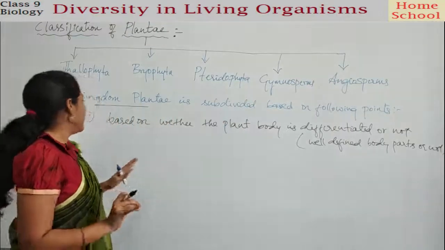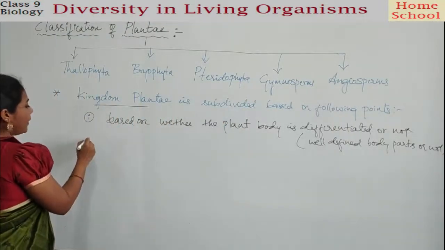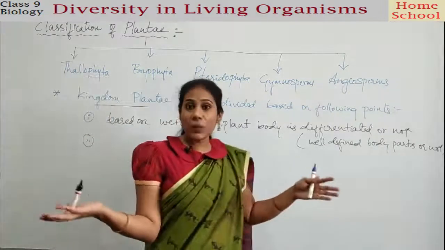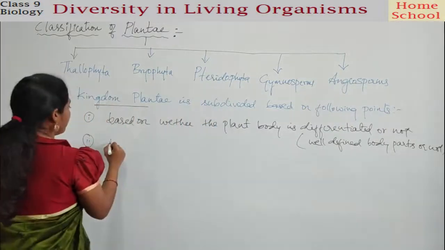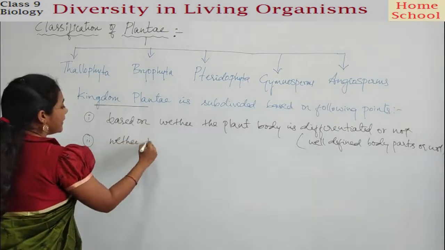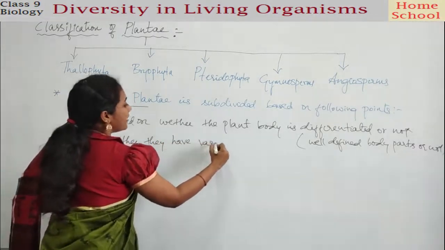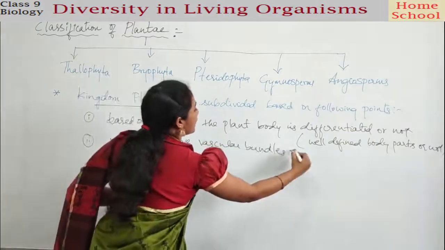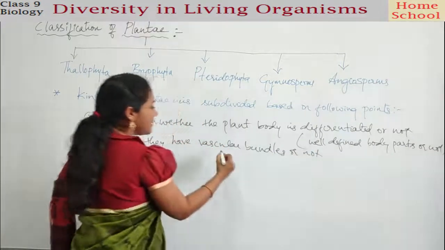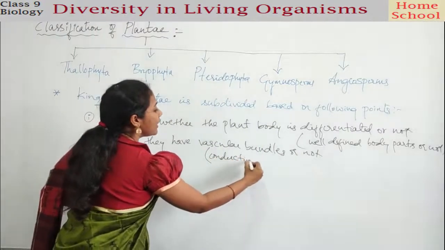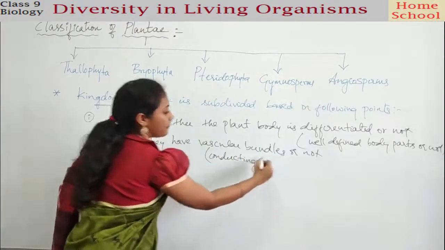divisions. Okay, fine. And the second point was based on whether they have vascular bundles or not. What do you mean by vascular bundles? Conducting tissues. We studied about xylem and phloem, isn't it?